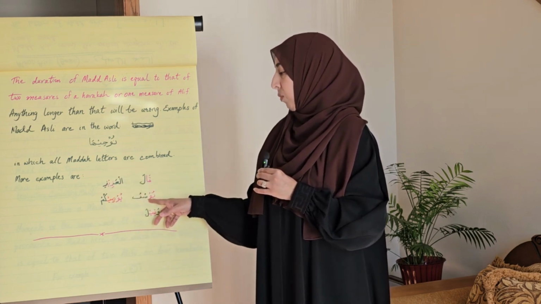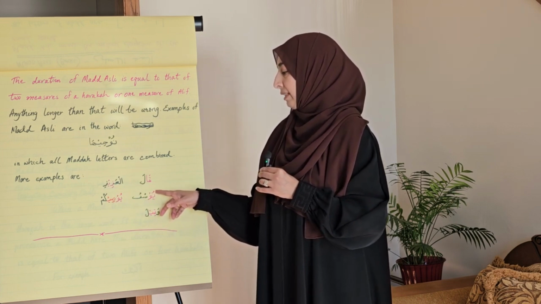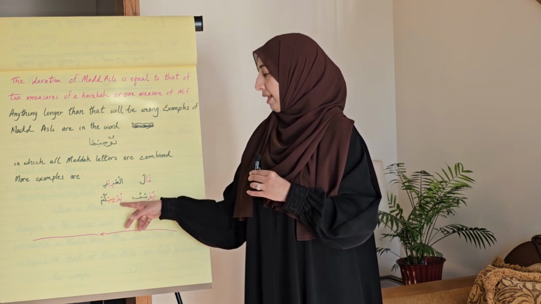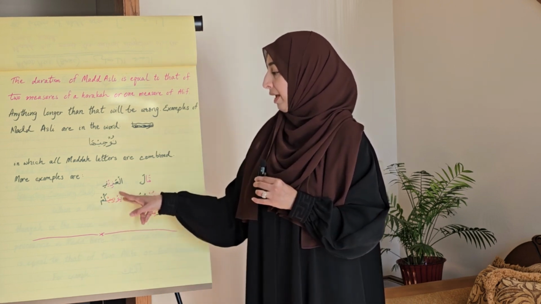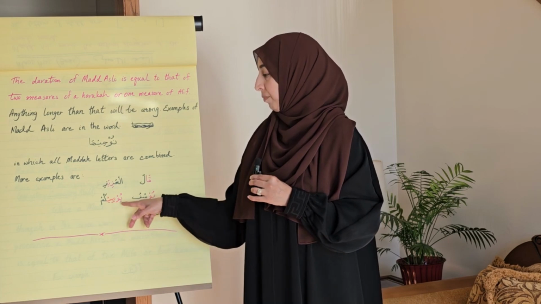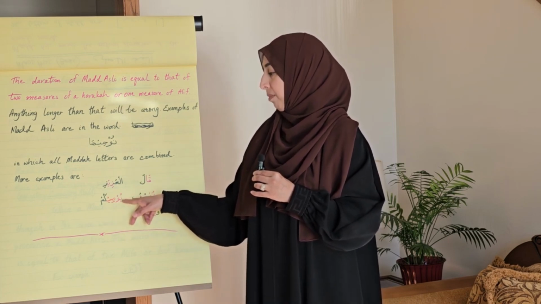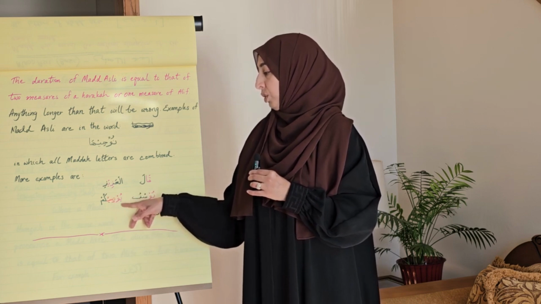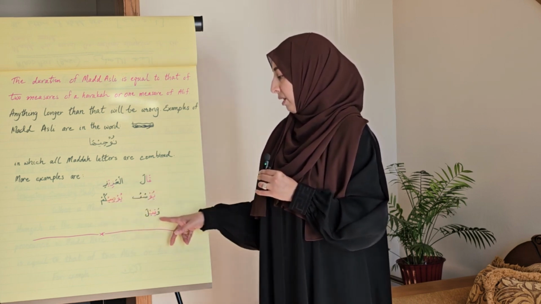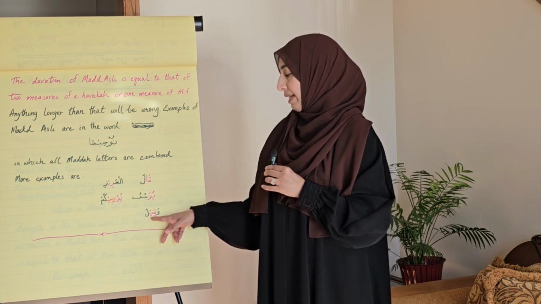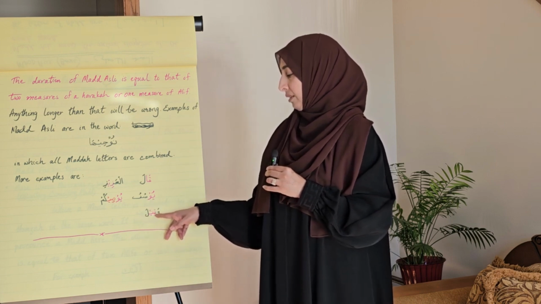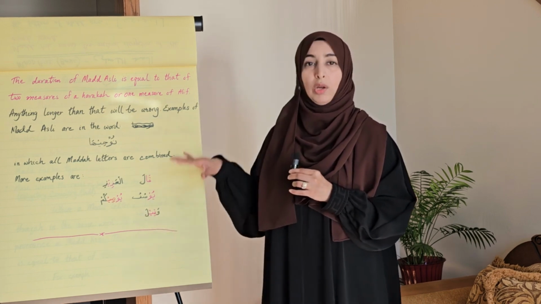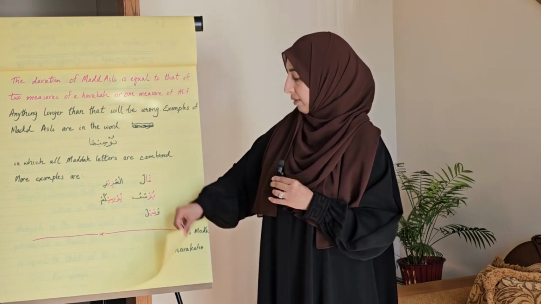Yusuf. So here waw sakin and prior to that is dhamma. So this is mad asli. And then yulsikum. Here we have two mad asli in one word. Waw sakin, prior to that is dhamma. And then ya sakin, prior to that is kasra. And then waqila. Here ya sakin and prior to that is kasra. So this will be mad asli. So this was all about mad asli.